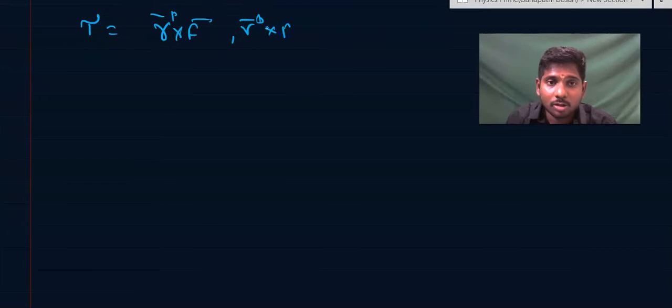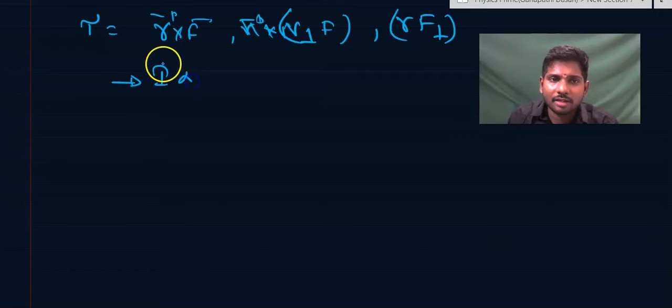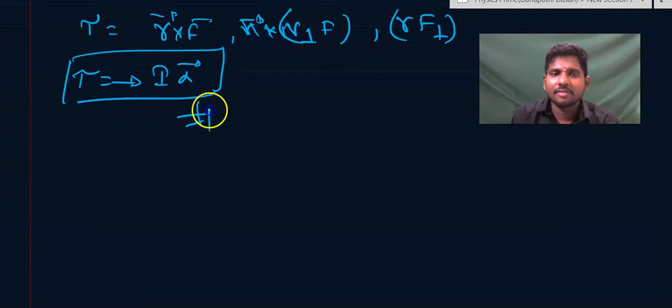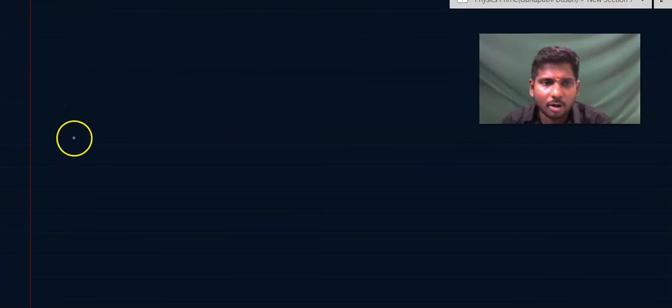This is for a system of particles. There are three ways here. One is R cross F for torque, and another way is R cross P, R into R perpendicular into F, and another way is R into F perpendicular, and another way is I into alpha if it is a system of particles directly. These are the different ways of finding out a torque. Let us see some problems using these formulas.